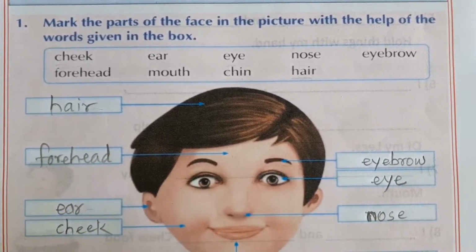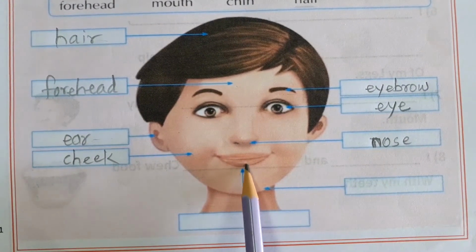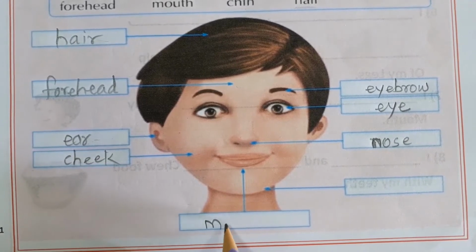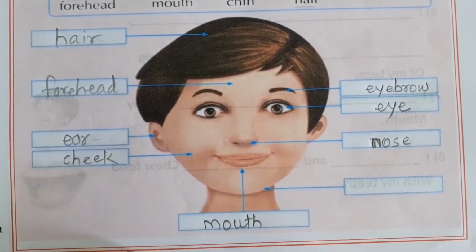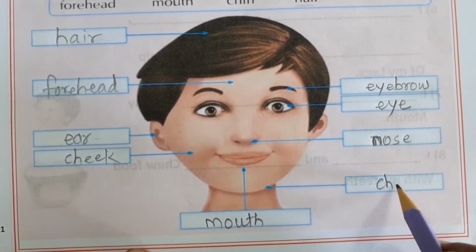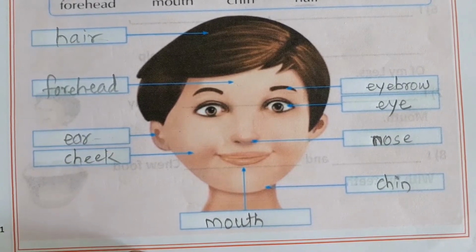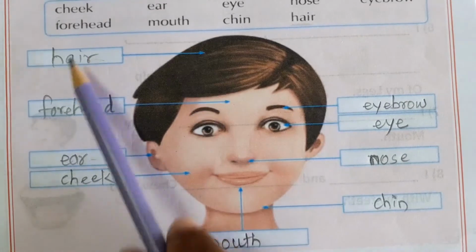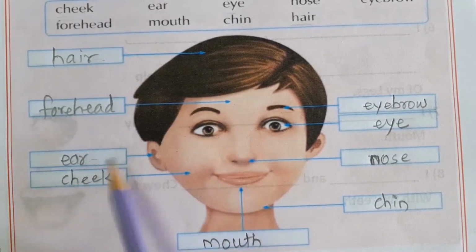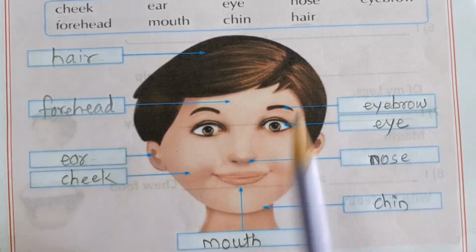Okay? Now see, the next is, what is this? This is a mouth. You write mouth here. What is this? This is called chin. Okay? So, all these are our face body parts. This is hair, this is forehead, this is ear, this is cheek, this is mouth, this is chin, this is nose, this is eye, this is eyebrow.